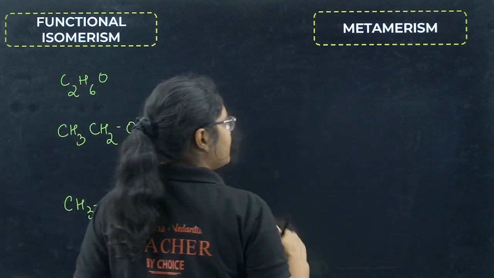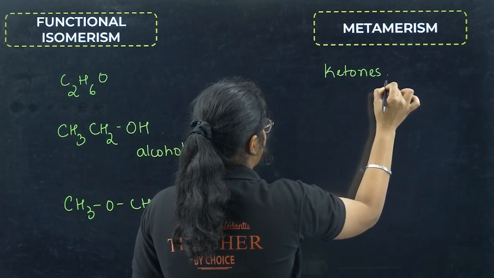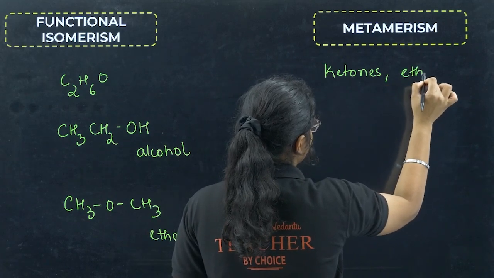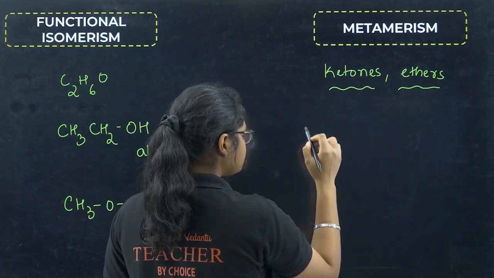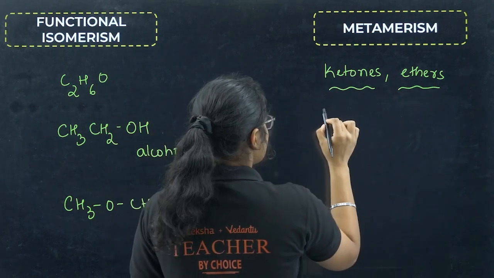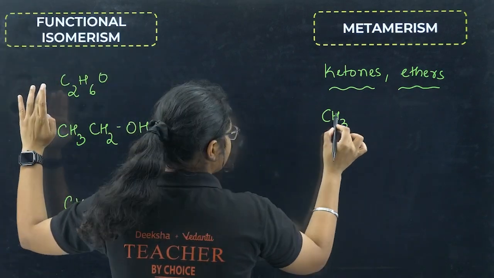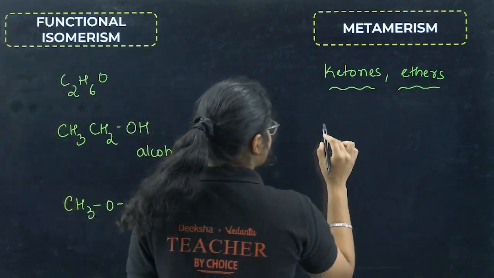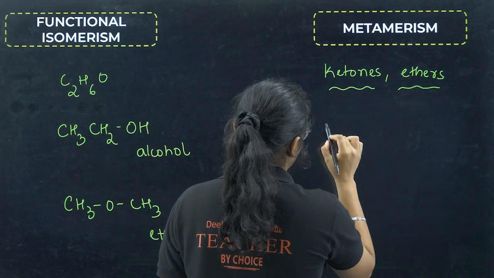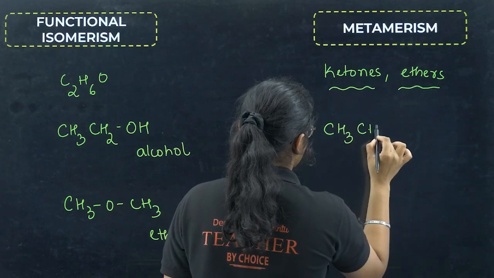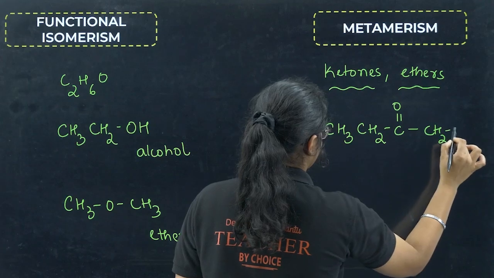Now let's talk about metamerism. In metamerism, you can generally find it in ketones and in ethers. Okay, generally. Now suppose I have a formula like this. Let me think of an example. Yeah, I have an ether like this. Sorry, not ether, a ketone like this.